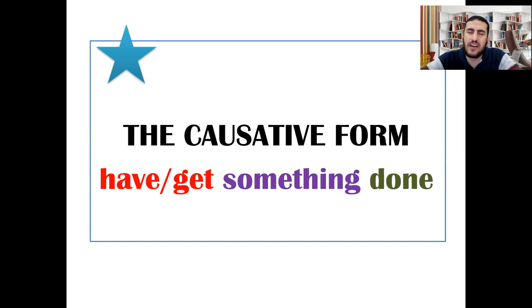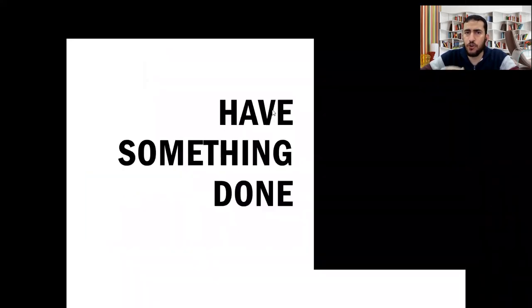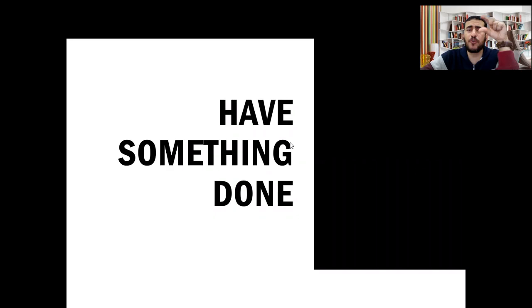This is one of the grammar lessons in our grammar series. This is the causative form. The causative means to have or get something done. So let's have this form, have something done. This form, have something done, is formed of the following.